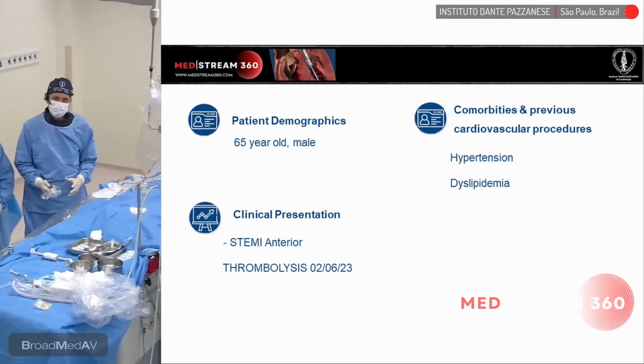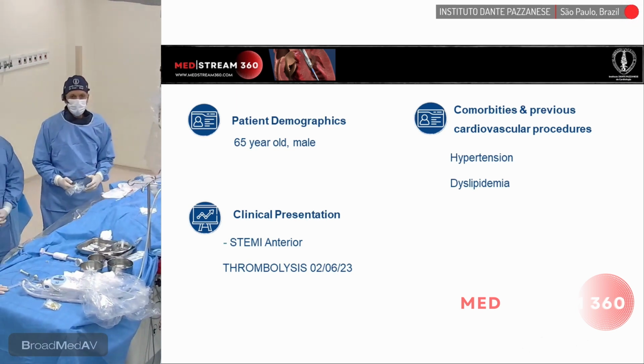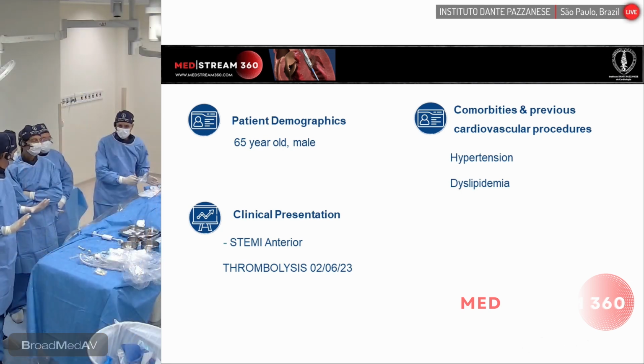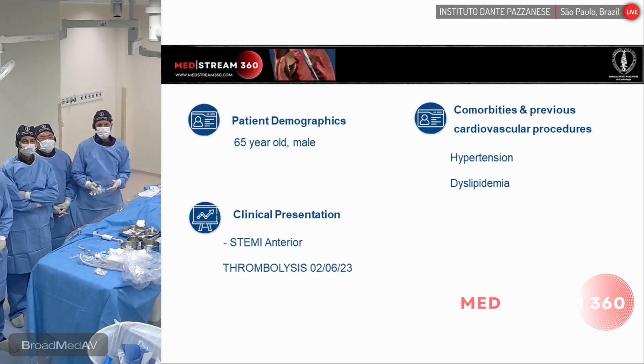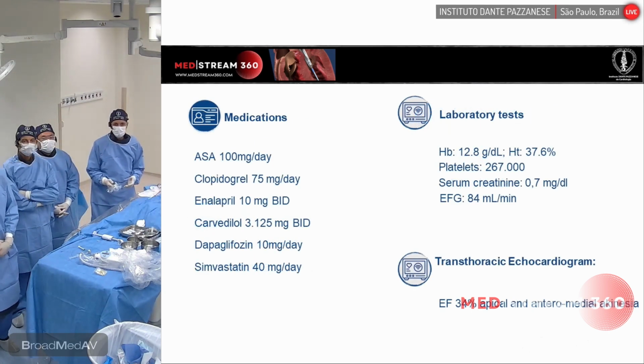As clinical presentation, he has anterior STEMI, which underwent thrombolysis on June the 2nd. From that event until today, he's asymptomatic. Risk factors for coronary disease: he has hypertension, dyslipidemia.